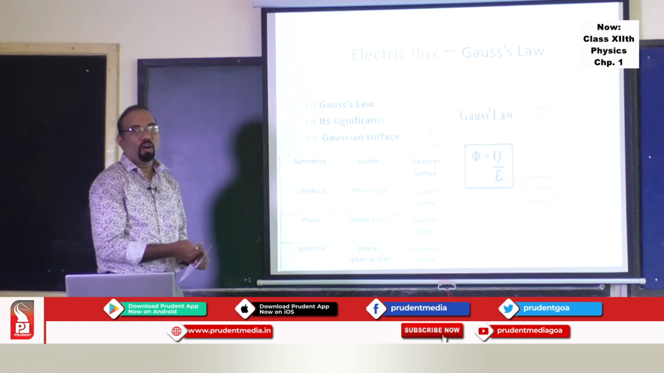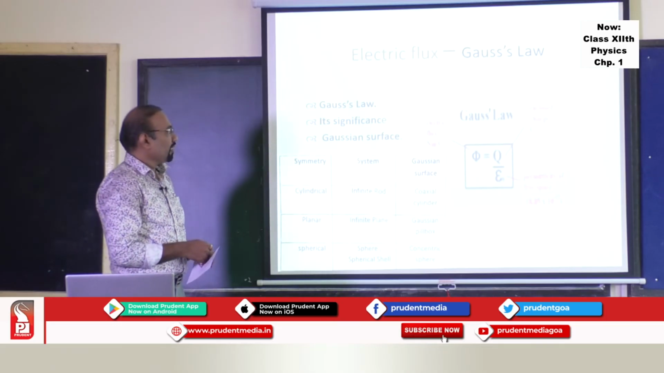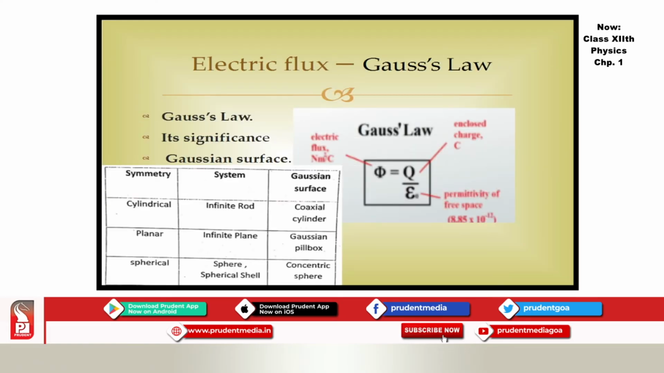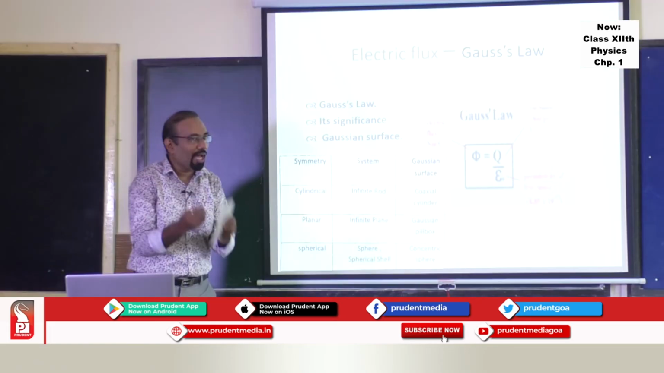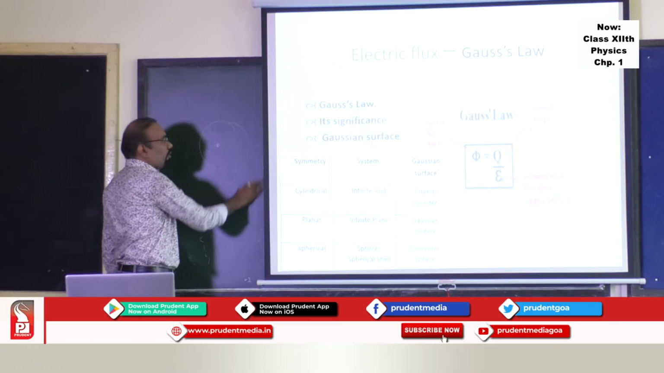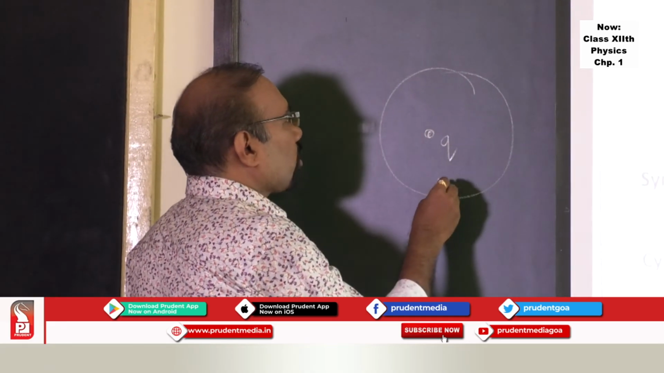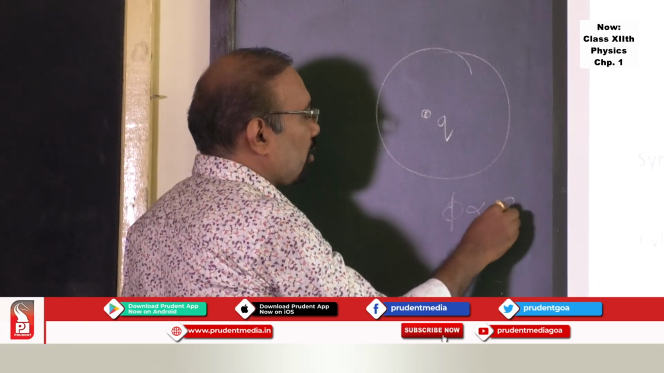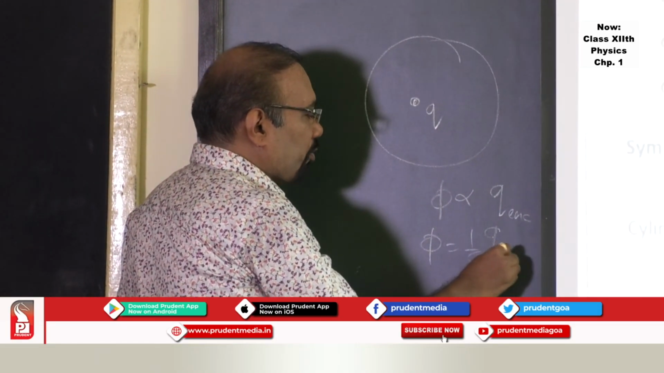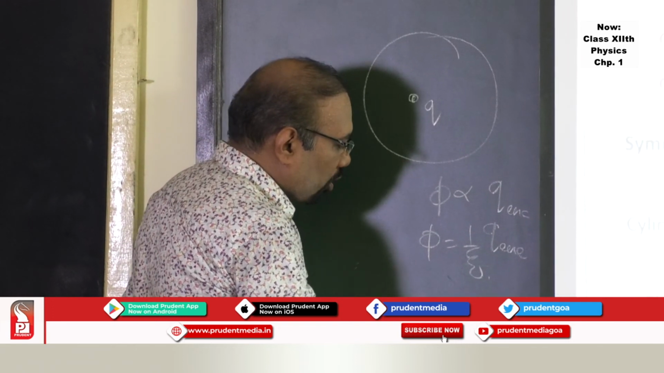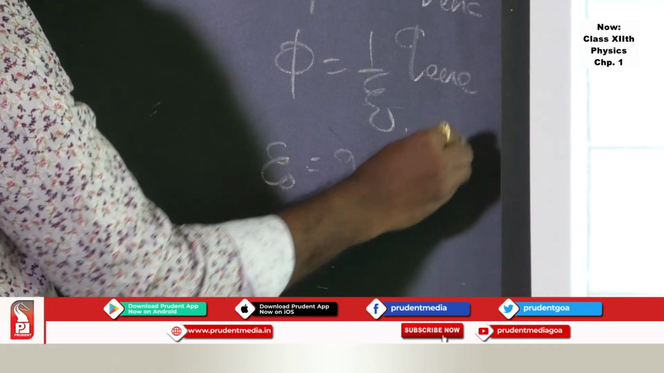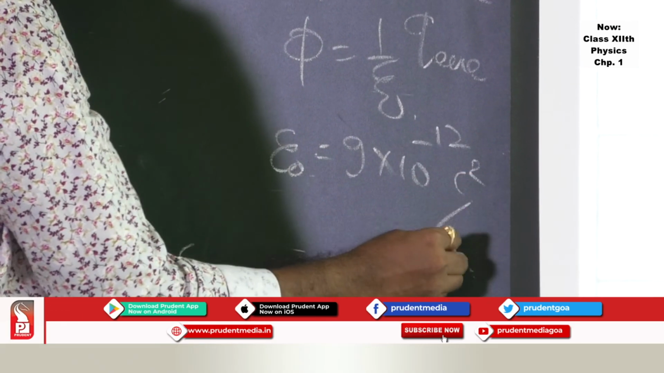This is an easy way of finding the total electric flux through a surface. One can find it using Gauss's law. What does Gauss's law say? If you want to find out the flux through a closed surface, suppose this is a charge, then the flux through this closed surface is directly proportional to the charge enclosed. And if you put an equal sign here, it is 1 upon epsilon 0 times the charge enclosed, and epsilon 0 has a value of 9 into 10 raised to minus 12 Coulomb square upon Newton meter square.